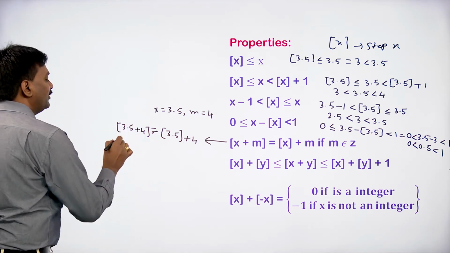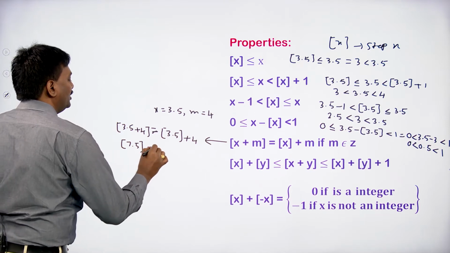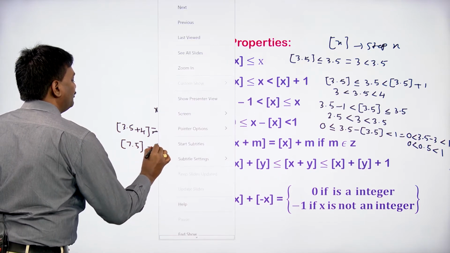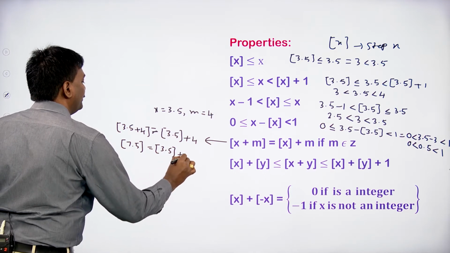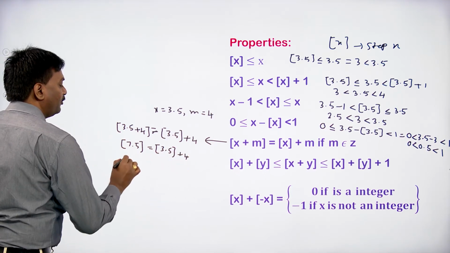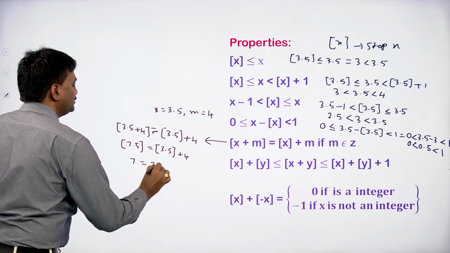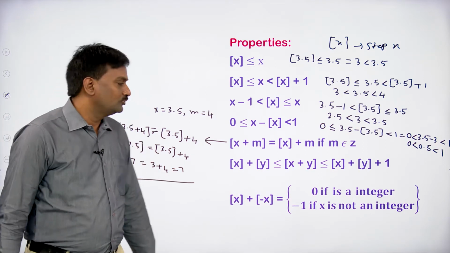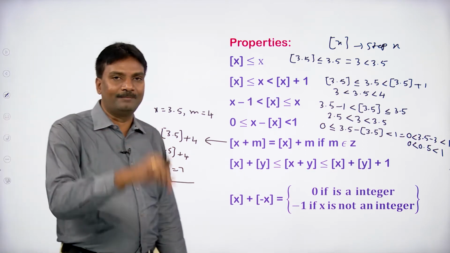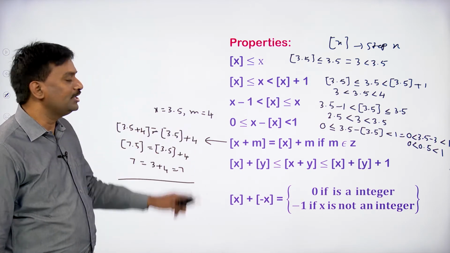Here 3.5 plus 4 is 7.5, and step 7.5 is 7 only. Step 3.5 is 3, plus 4, that equals 7. These two are equal. So if x is any real number, that may be an integer or not an integer, here I am taking x equal to 3.5.